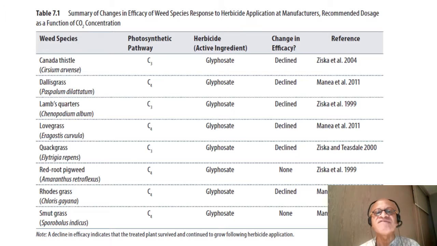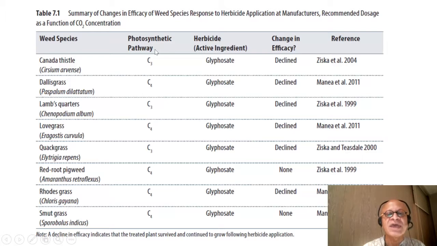Summary of changes in efficacy of weed species responses to herbicide application at manufacturers' recommended dosage as a function of CO2 concentration. So here is an indirect effect where a CO2 increase and warming is going to make weeds, like the harmful algal blooms that we talked about in the oceans and freshwater bodies, weeds are also terrestrial ecosystem responses to warming and CO2 increase. So you can see the weed species here.